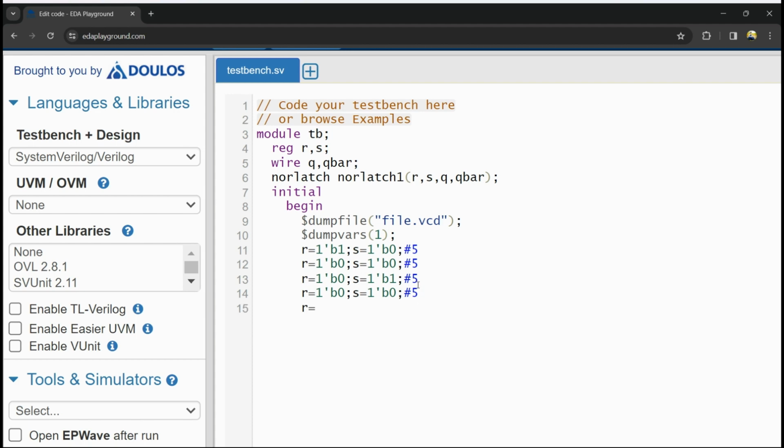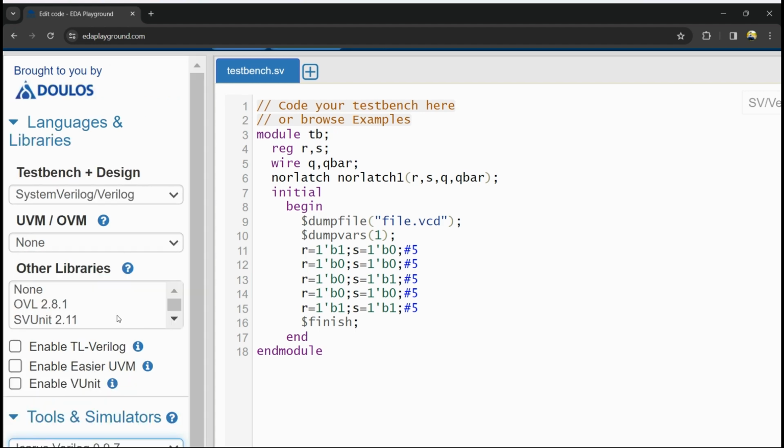And I will give some invalid state also. R 1'b1, S is equal to 1, and with some time delay. Okay, I am finishing the test bench. I'll finish endmodule. Now I will select the tools and simulator.